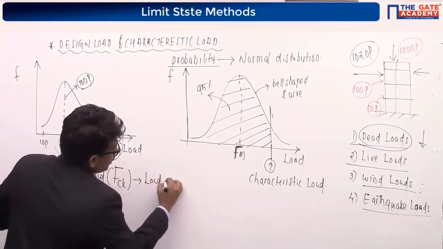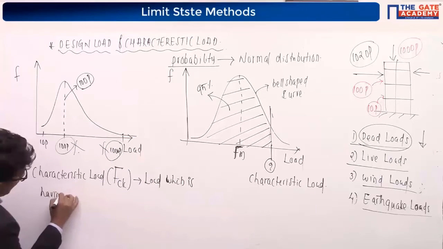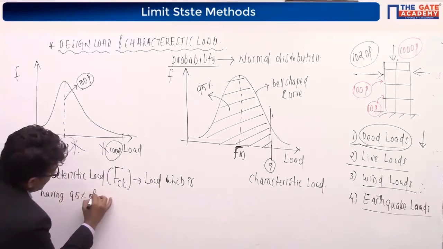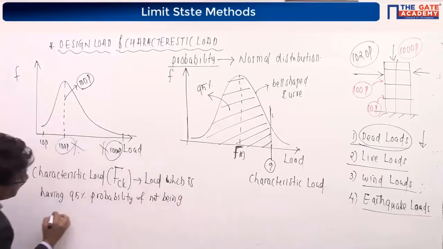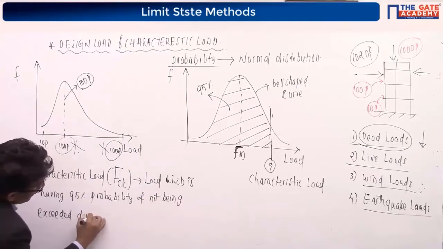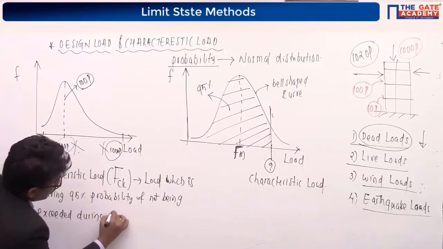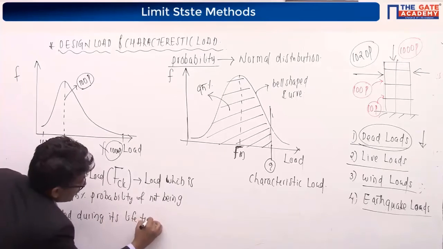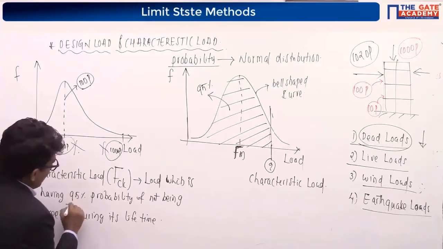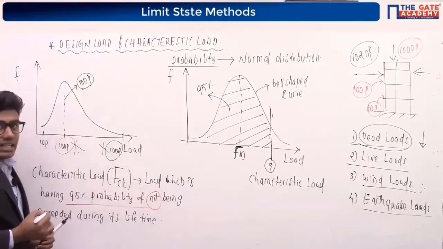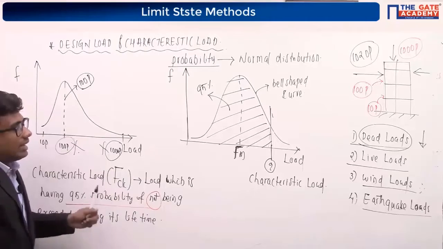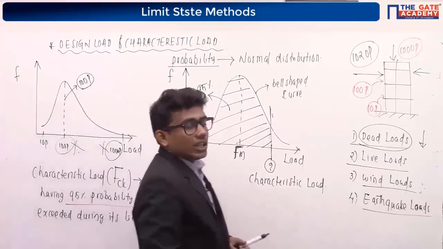It is the load which is having 95% probability of not being exceeded during its design life or during its life. Remember this, having 95% of probability of not being exceeded during its lifetime. That is called our characteristic load.